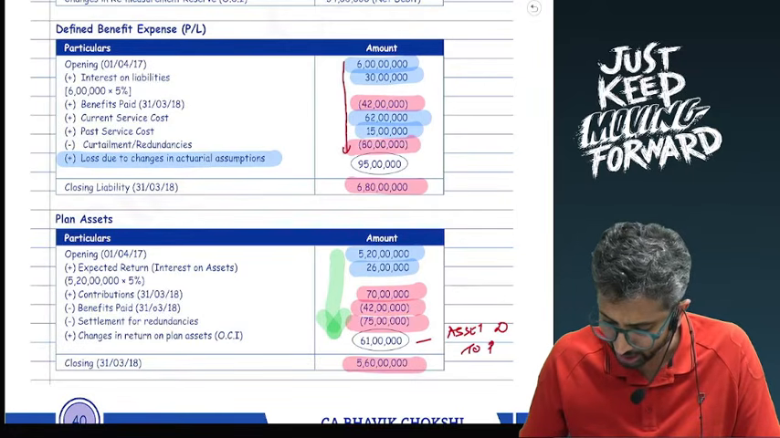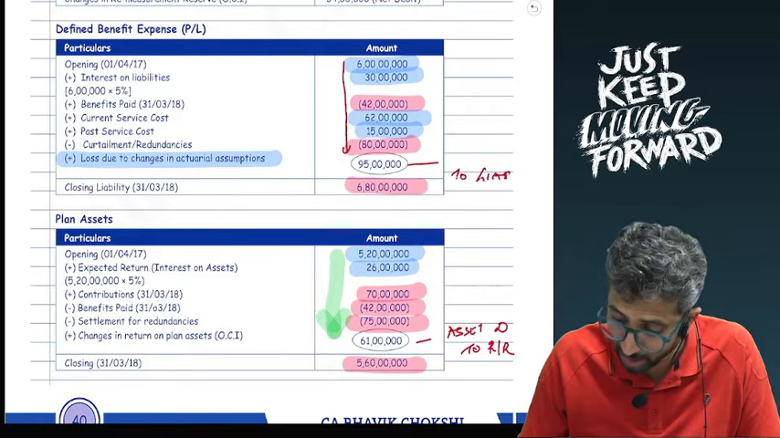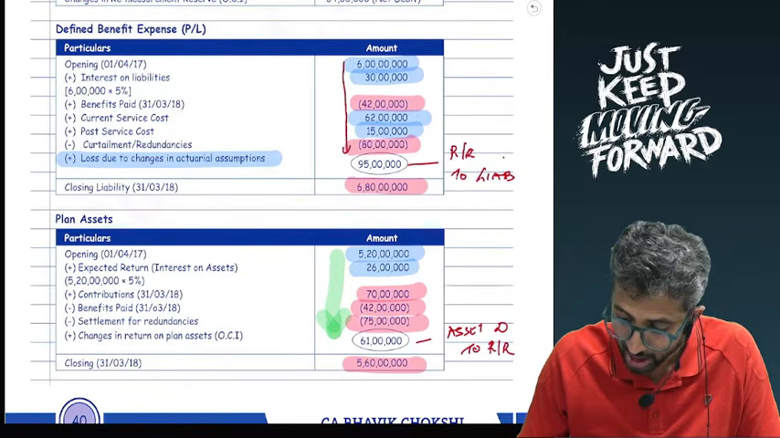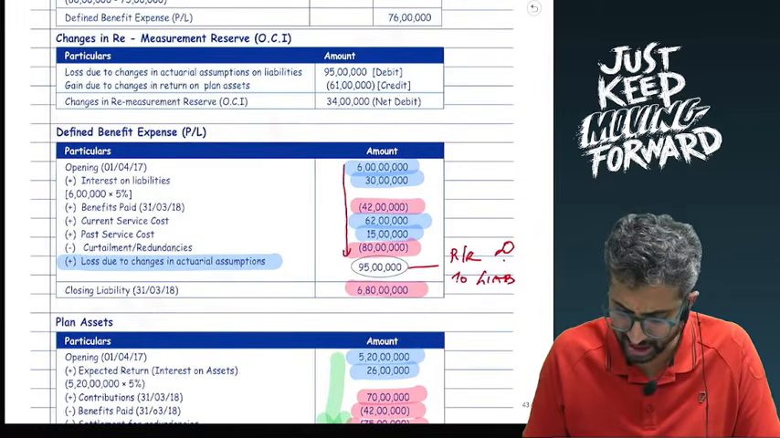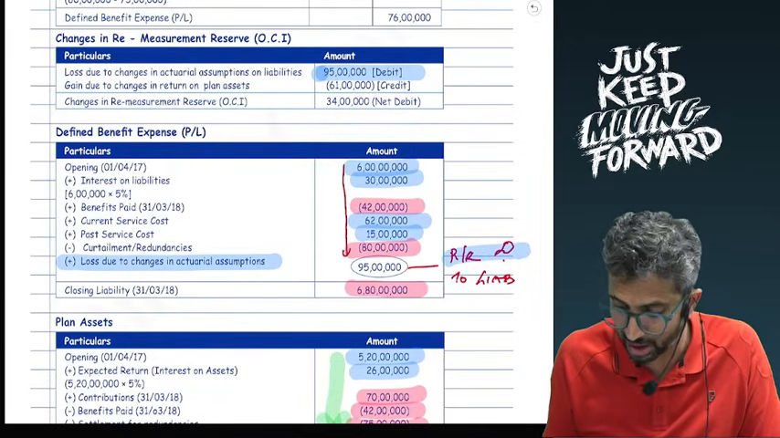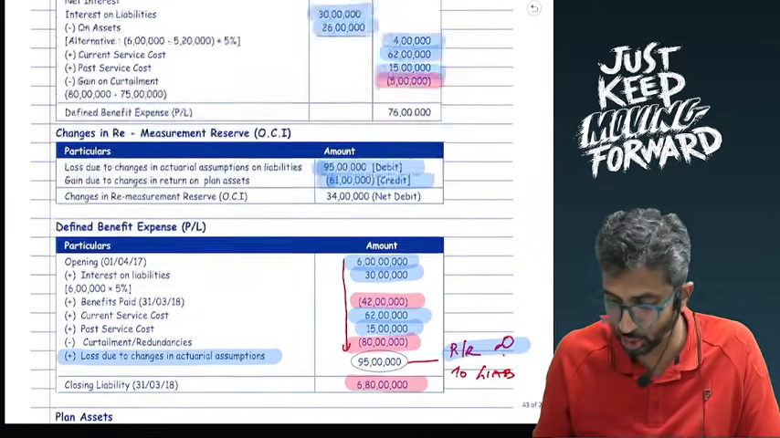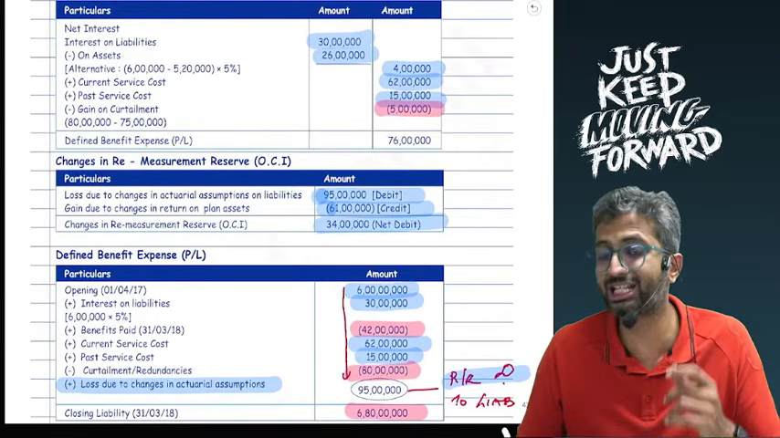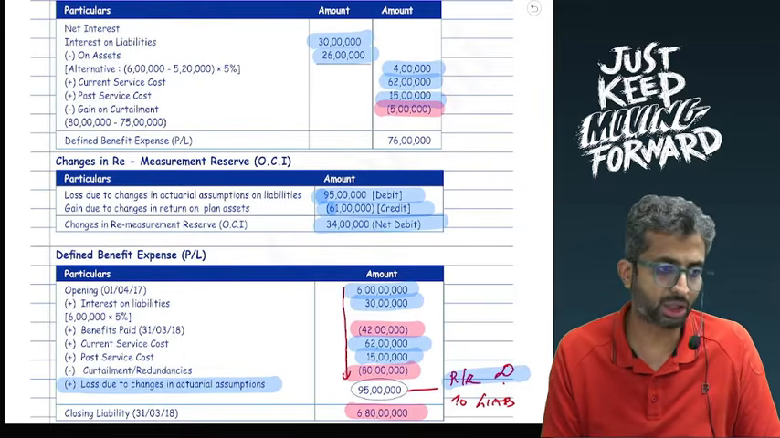So what will I credit? Remeasurement reserve. Over here your liability is increasing, so liability will be credited. What will I debit? Remeasurement reserve. And as a result, over here I will take 95 lakhs as changes on actuarial assumptions. I will debit the remeasurement reserve, and I will take negative 61 lakhs, that is credit to the remeasurement reserve, and thereby there is a net 34 lakhs, that is change in the remeasurement reserve during the year.